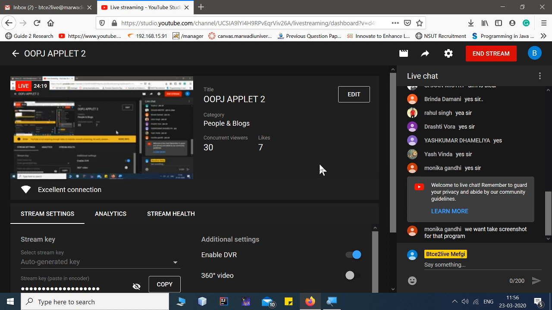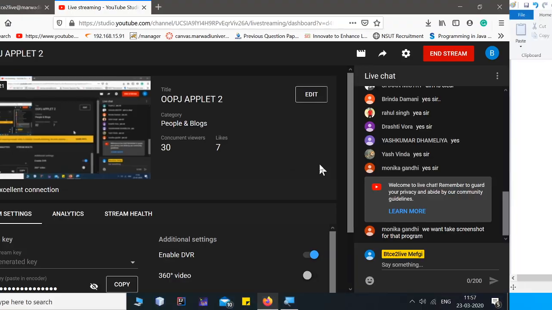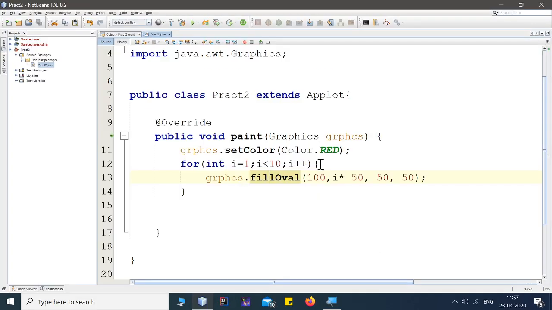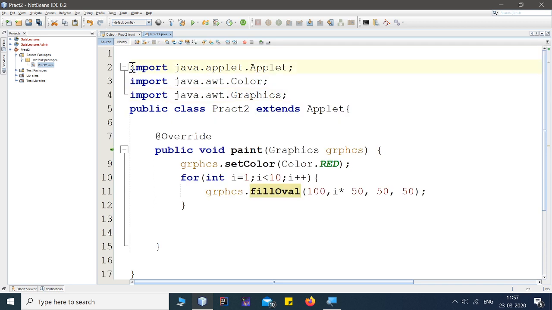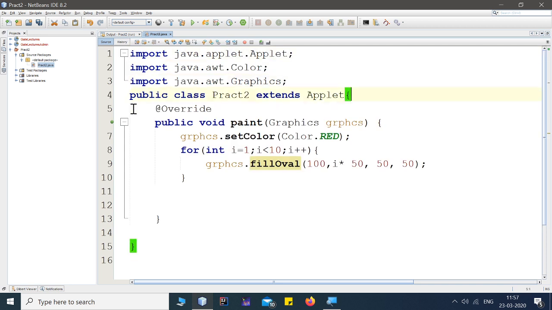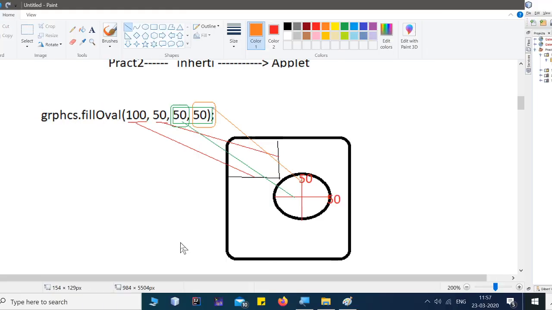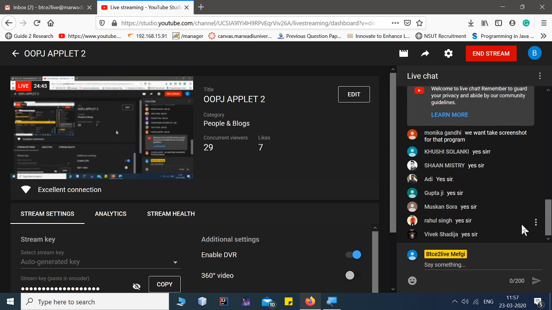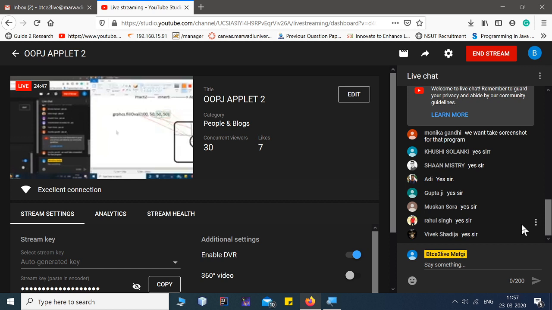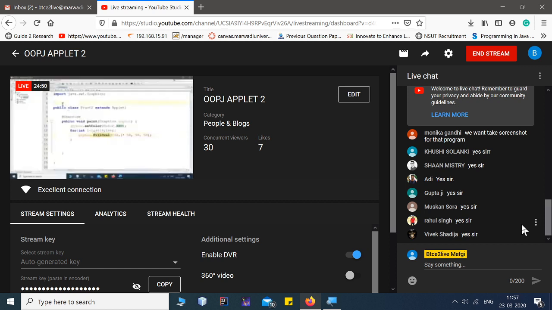Okay, Monica Gandhi wants to take screenshot of that program. Okay, fine. Okay, Monica. Now the program is in front of you. You can take the screenshot. Okay. Khushi understood this. Shan understood. Aditi got it. Gupta ji got it. Muskan, yes. Okay, Rahul, yes.